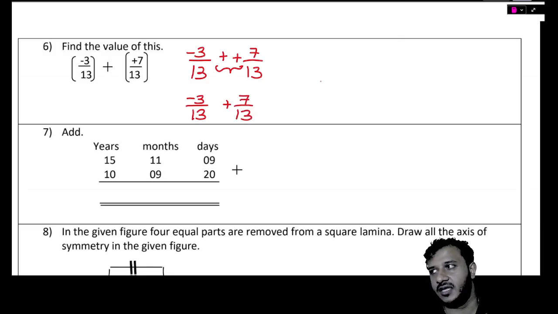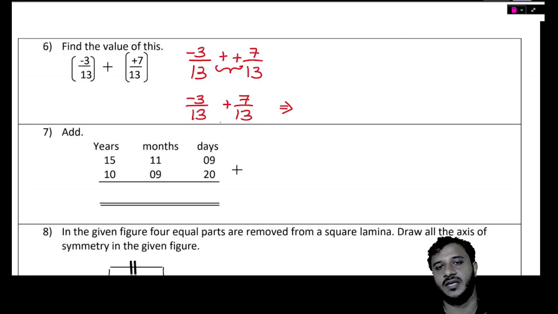Now, Pute, can you look here and tell me, are the denominators same in the fractions? Yes, the denominators of the fractions are same. So, we can add and subtract the numerators, Pute. Negative 3 and positive 7, right?